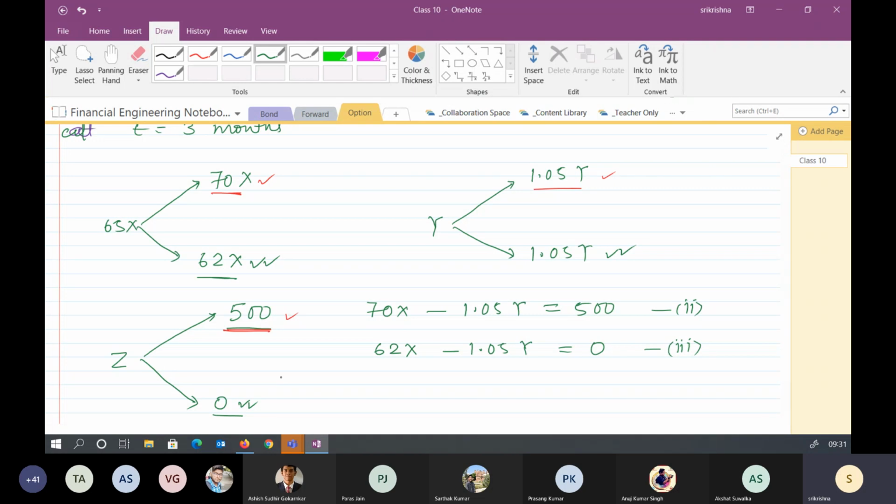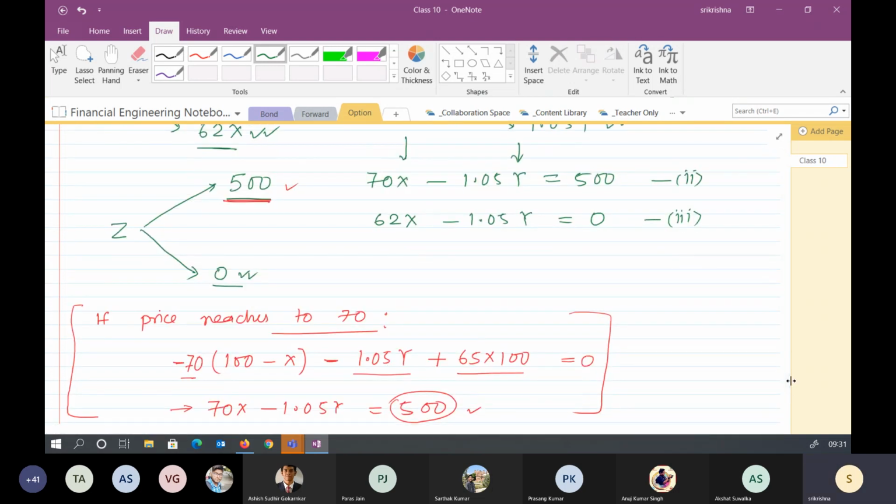This will give me how much quantity, how many units of dollars, I need to buy. What is the amount I need to take as a loan, and what is the JUD value? What is the premium amount, or the option price, I should charge from Ashish? So you can solve all these three and get the values of X, Y, and Z. I would like to know, what should be the values of X, Y, and Z?